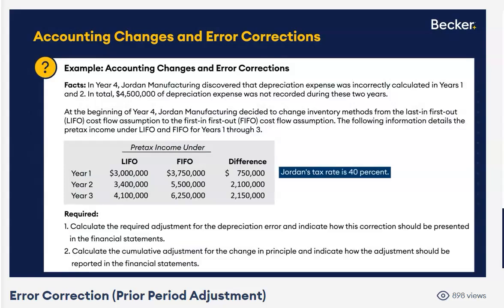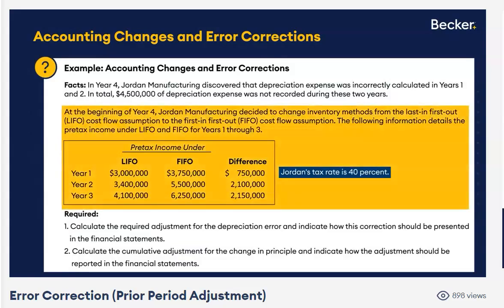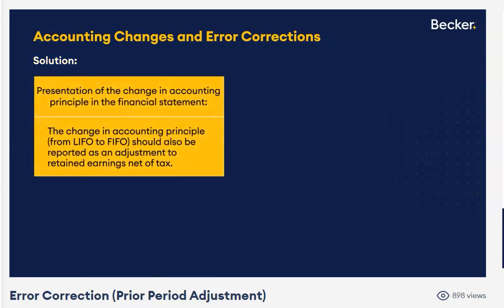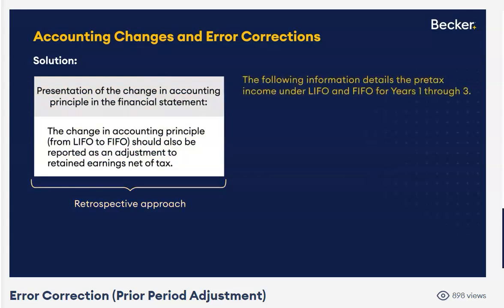Okay, now the other issue we have is at the beginning of year 4, in 2024, the company decides to change inventory methods from LIFO to FIFO. Now that's a change in accounting principle, all right? That's a change in method. So how are we going to adjust for this? Retrospectively. We'll use the new method, FIFO, in the current year, 2024, and then we'll adjust beginning retained earnings for 2024 for the cumulative change in that accounting principle, okay? So retrospective.